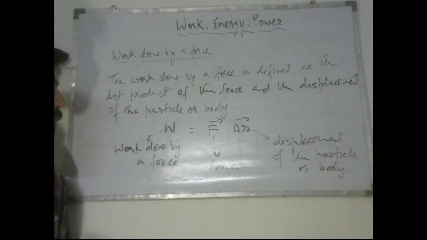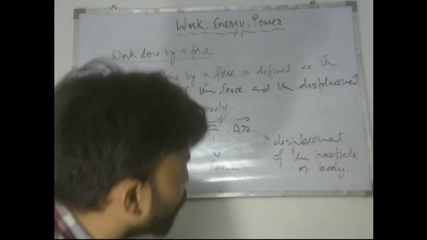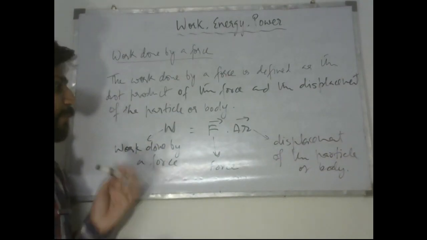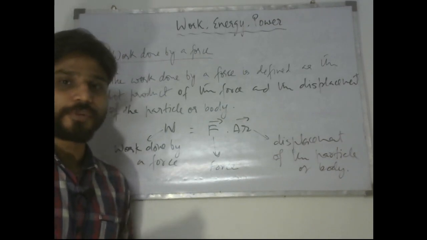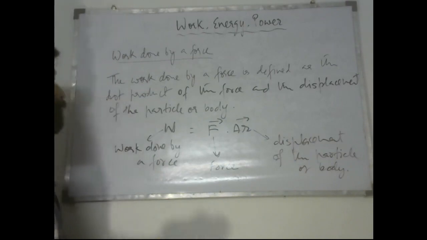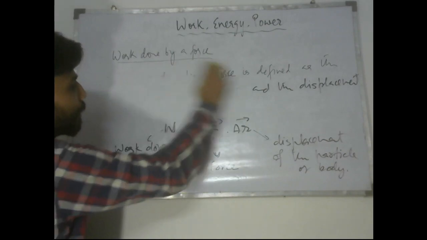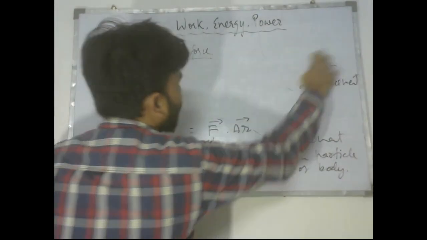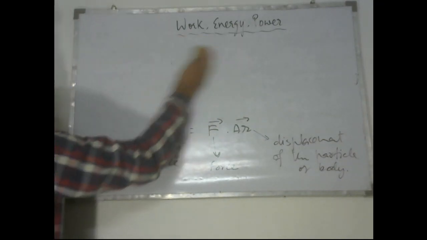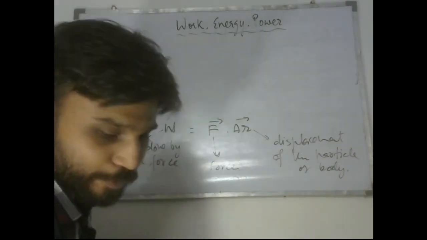So next we can think about some other aspects of the definition of work also, that work done being the dot product of force and displacement. We can also talk about the units of work. So the unit of work is Newton meter, since we have evaluated the work done on a body by multiplying the force on the body and the displacement of the body. So by multiplying Newton and meters, we must get Newton meter.